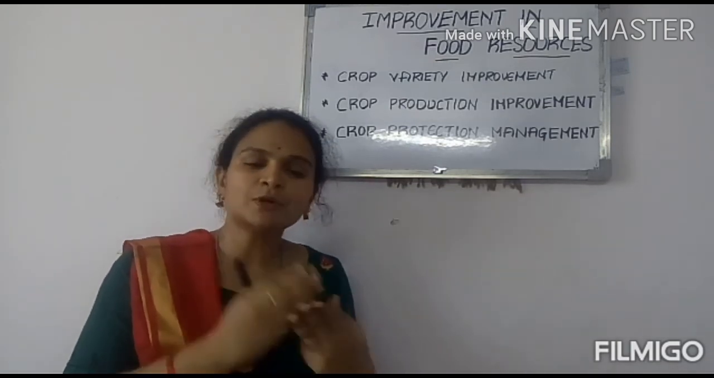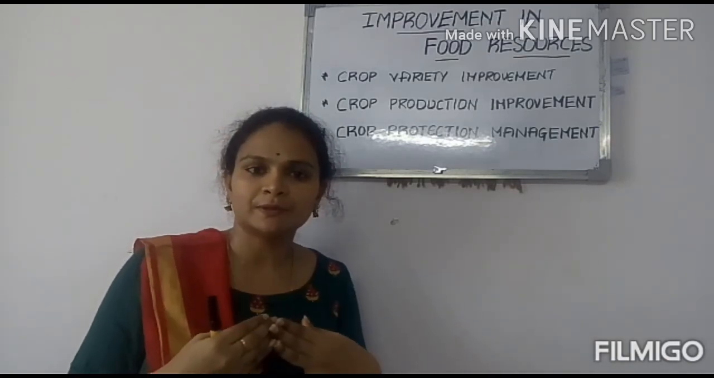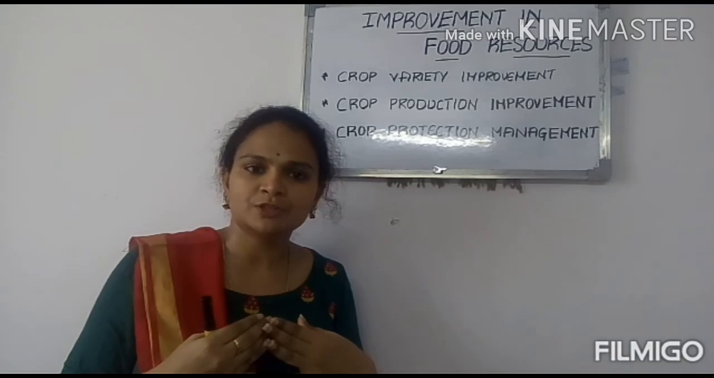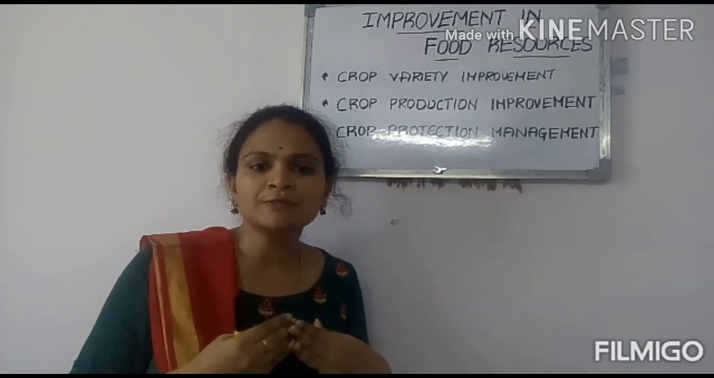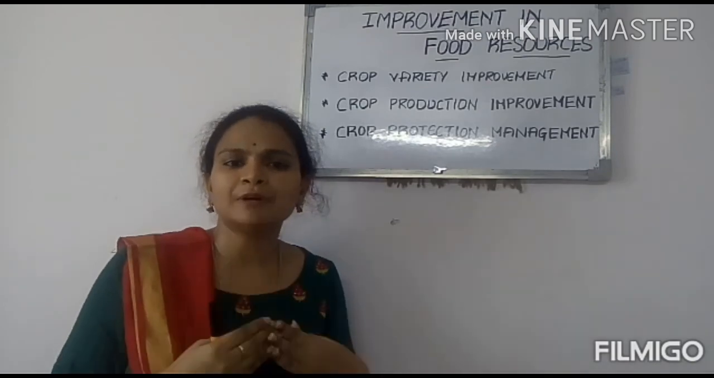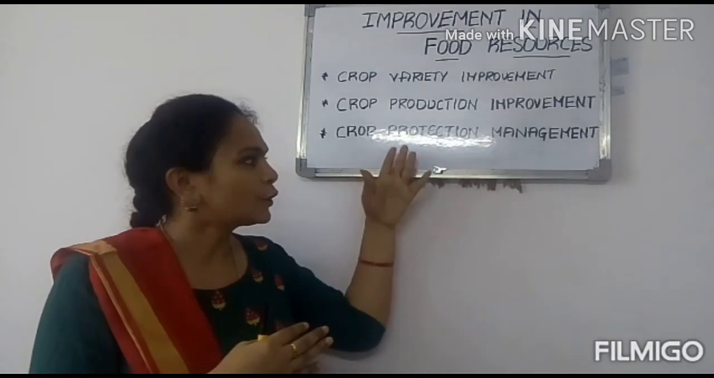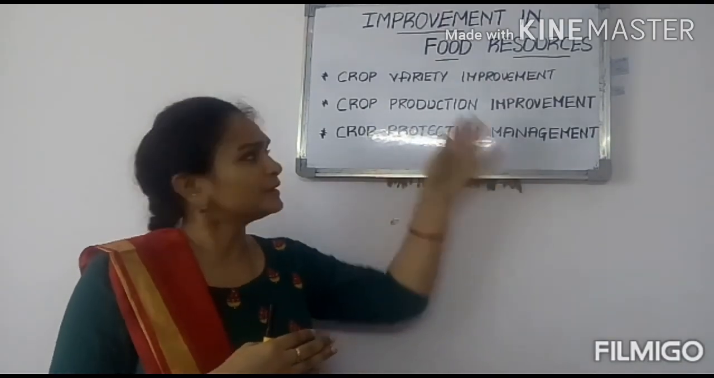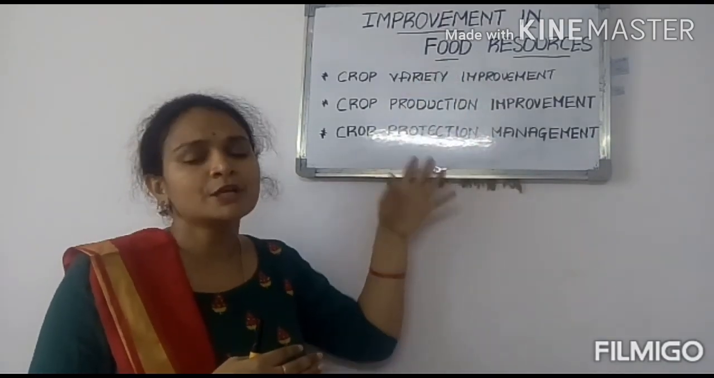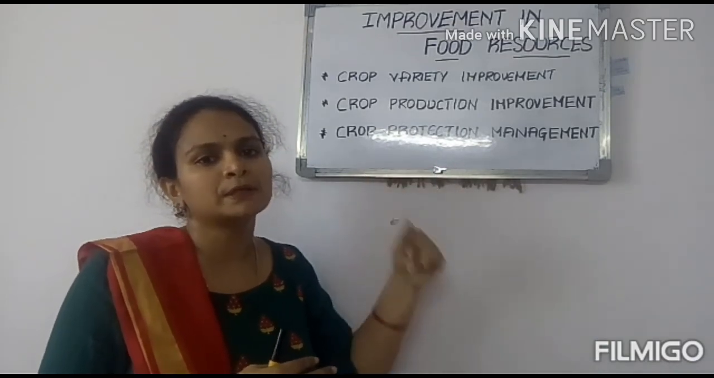Okay, if we classify this into groups, we get three different categories in crop production management. The first one is crop variety improvement. The second one is crop production improvement. The third one is crop protection management. These are the three important methods which we need to follow to improve production in a particular place.